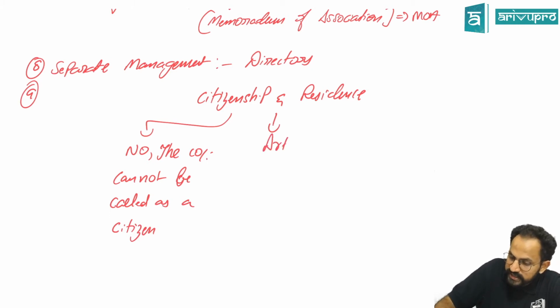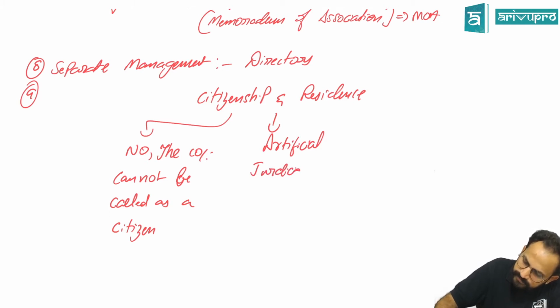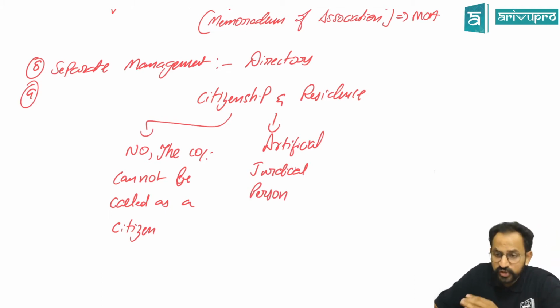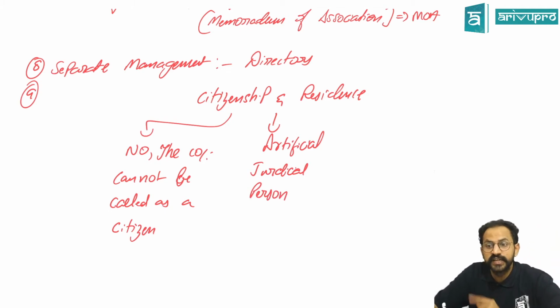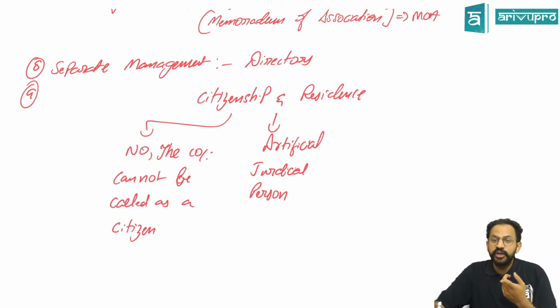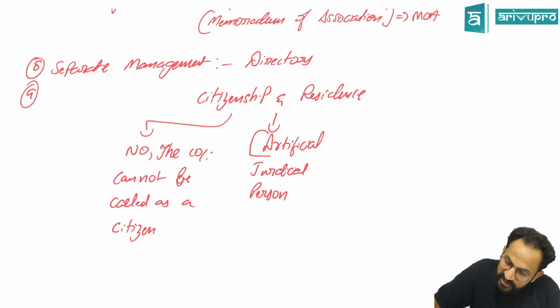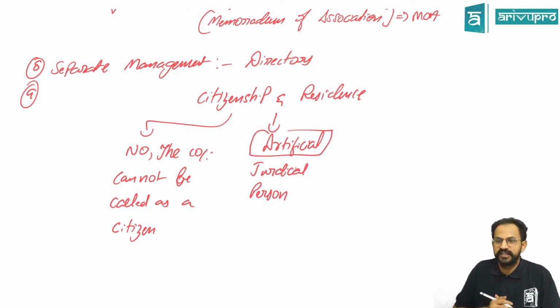It is called an artificial juridical person. So it is also like me and you, it is also a person, but you and me are natural persons. The company is an artificial person.